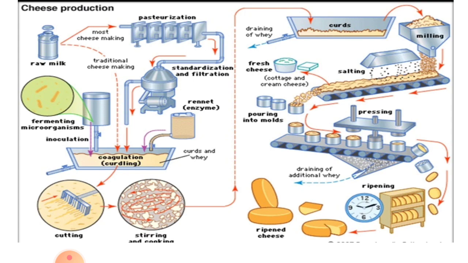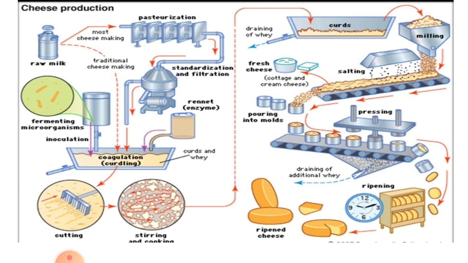This is a diagrammatic representation of industrial production of cheese. The raw milk will be pasteurized, and after pasteurization it is standardized and filtered, wherein coagulation or curdling of milk occurs due to the addition of rennet enzyme. After curdling, the curd will be cut into pieces, then stirred and cooked further in order to produce the maximum amount of whey.